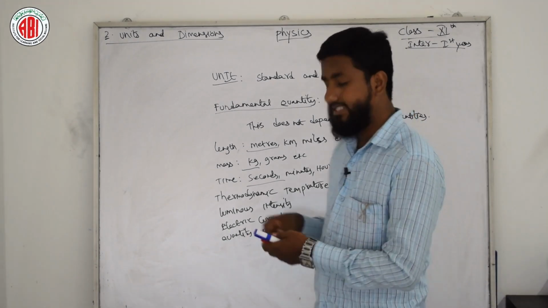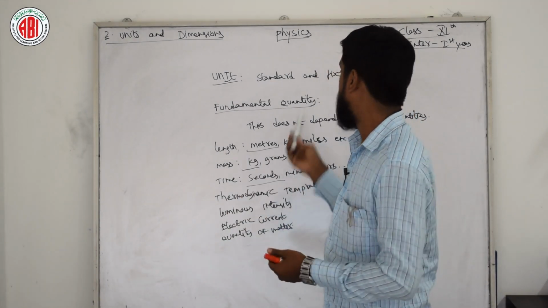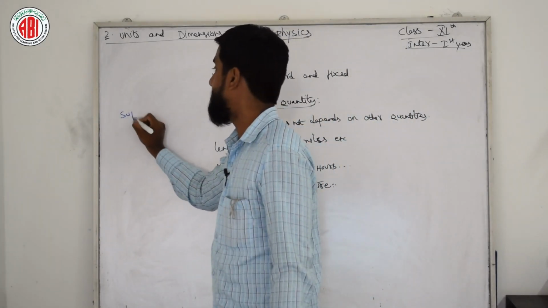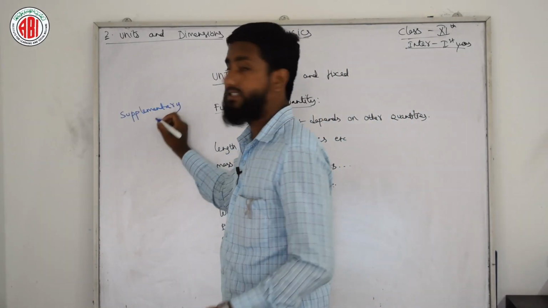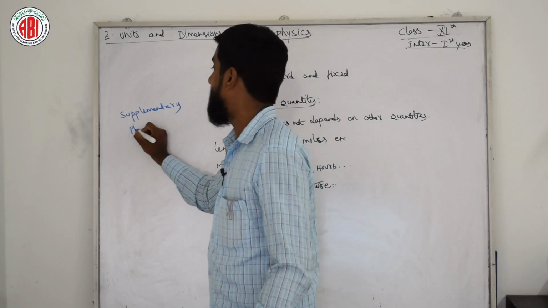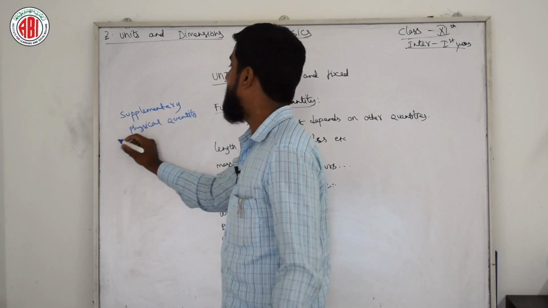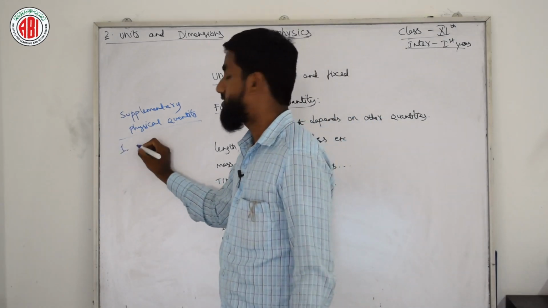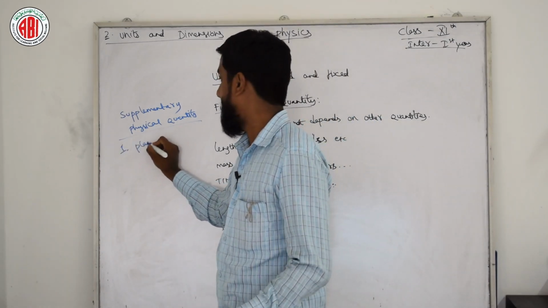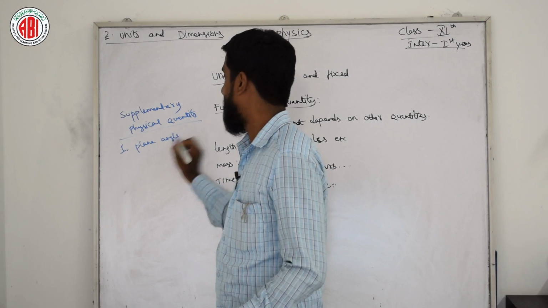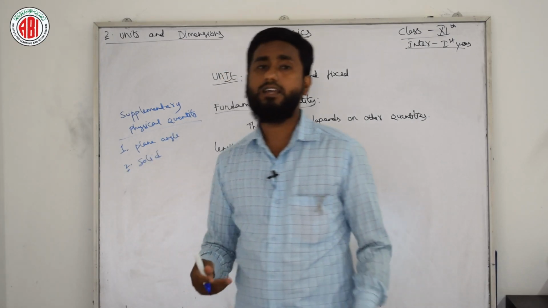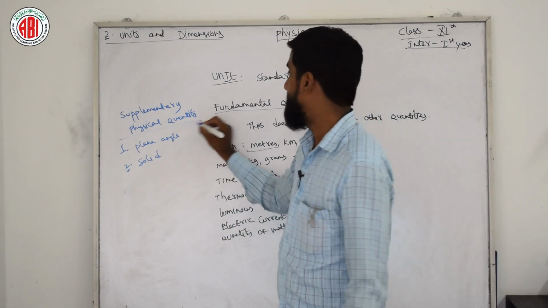Now these are the fundamental quantities, and we have one more type of quantity, called supplementary physical quantities. In supplementary physical quantities we have two things: plane angle and solid angle. Plane angle is usually measured in radian.